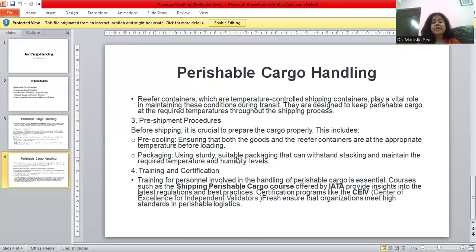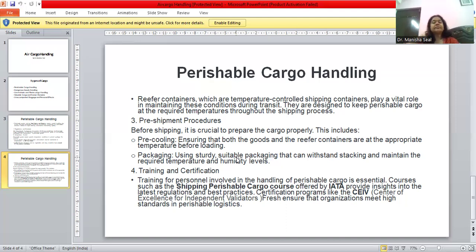Apart from that, there are also certificate programs, like those offered by the Center of Excellence for Independent Validators, that can be pursued by these professionals to learn the proper process of taking care of perishable goods, which come in the form of fruits, vegetables, and dairy products, in order to ensure quality standards and freshness.